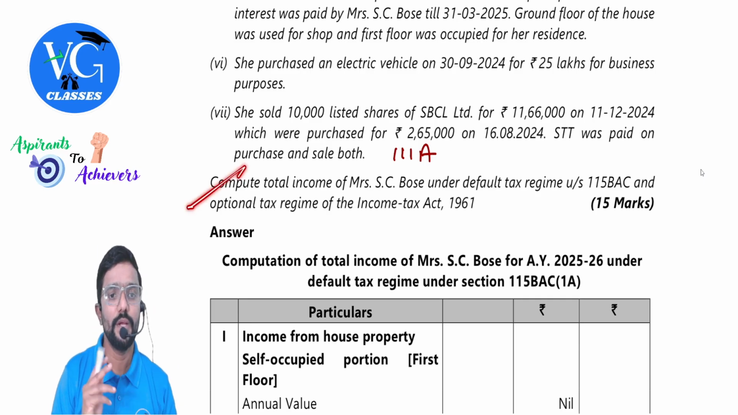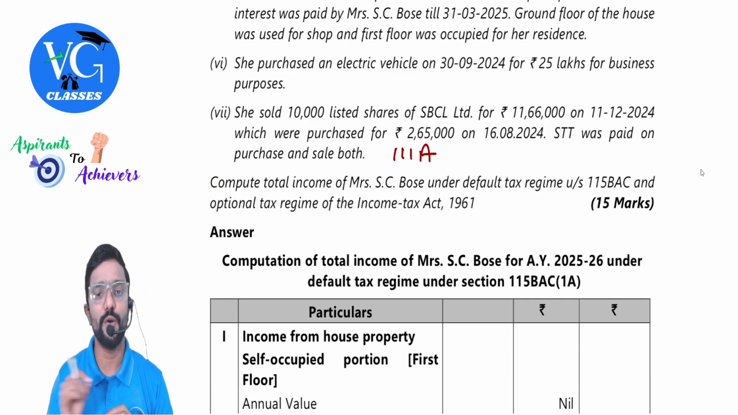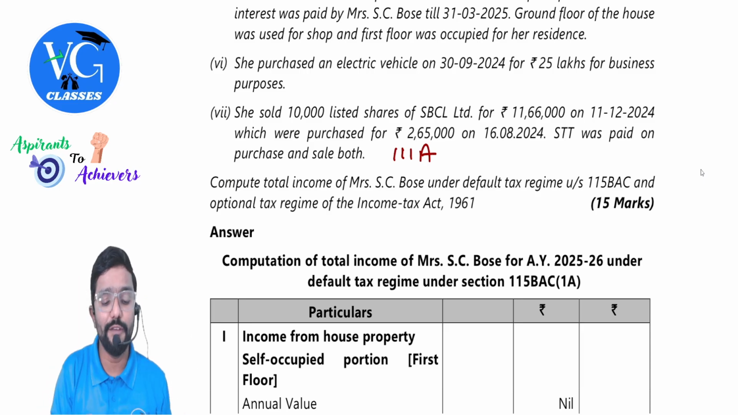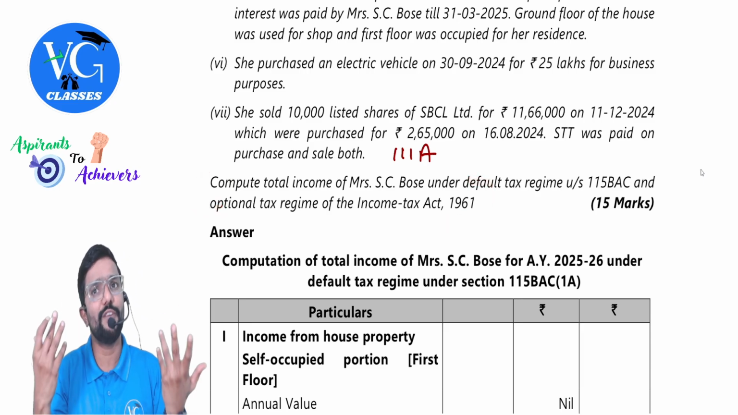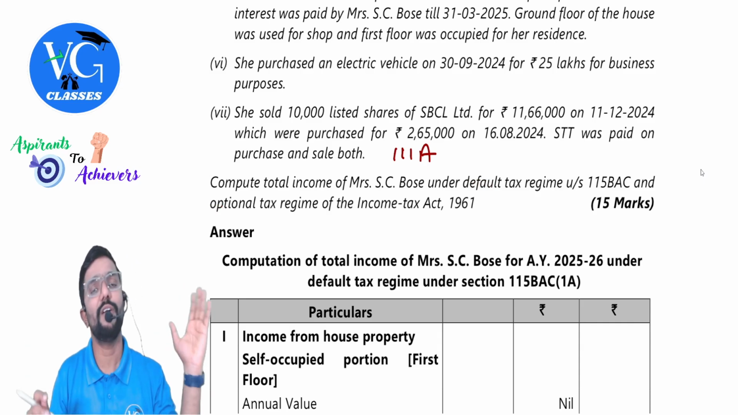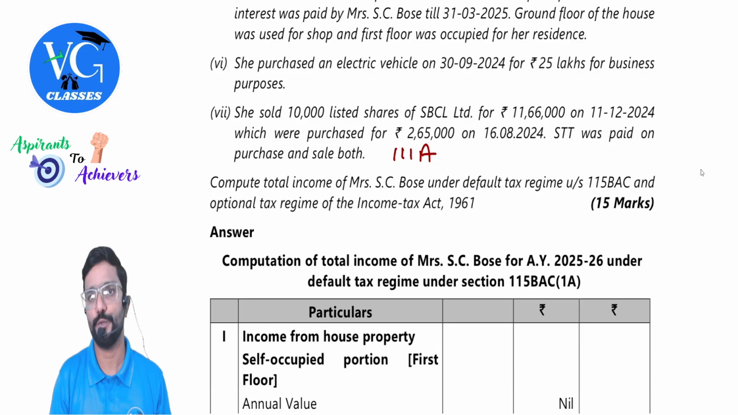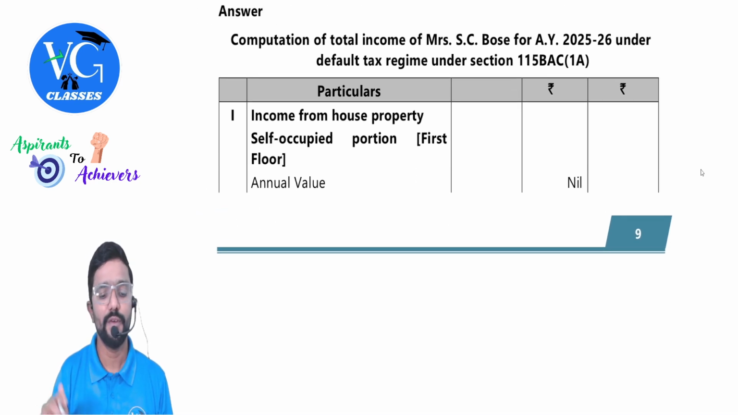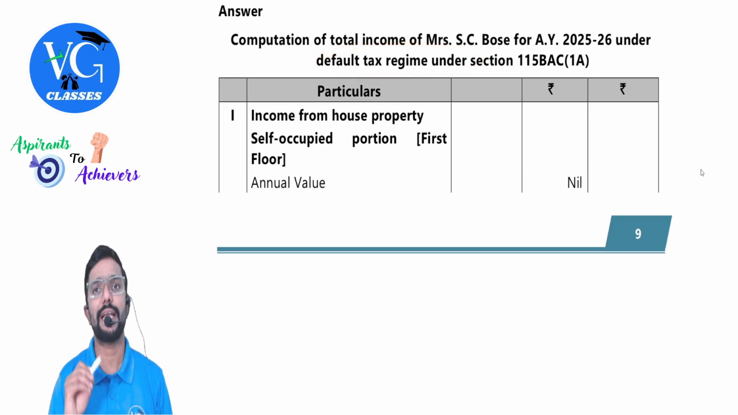Compute total income of Mrs. SC Bose under default tax regime under section 115BAC and optional tax regime of the Income Tax Act 1961. Guys, this is a question for 15 marks. As I have already told you, we have solved a good number of total income questions. I have told you, before reading the full story, go read the last two lines and come back for the story. Clear? So that while reading the story itself, you know what you are supposed to do. Under both the schemes, we are supposed to calculate only income. They have not asked the tax liability. Once we do one, the other one becomes easy. First, let us do it under default tax regime.